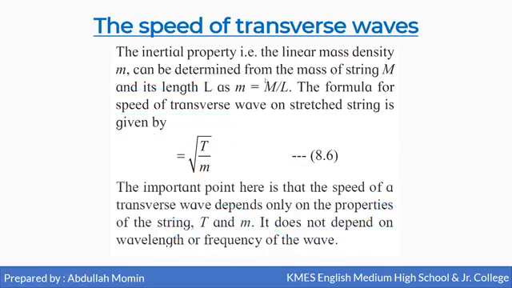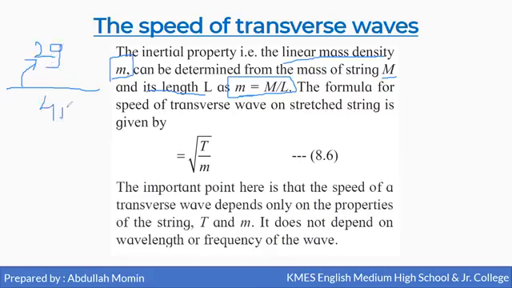Now the inertial property means linear mass density, denoted by small m, which can be determined from the mass of the string, capital M, and its length, as linear density is capital M by L. Suppose the mass of the string is 2 gram and the length of the string is 4 meter.